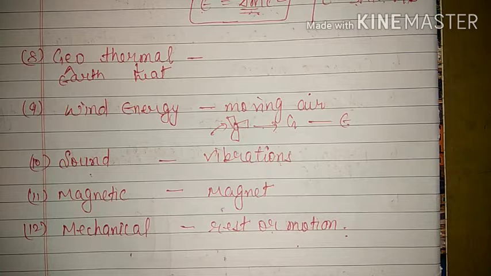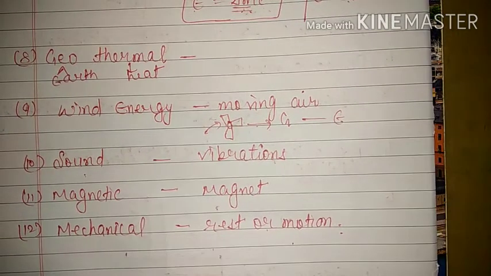Okay, one more thing. The students are asking about the homework. First of all, you have to make a simple one line notebook. No need of making a practical notebook because separately we have a lab manual. So no need of making one more practical notebook. Just purchase a normal one line copy for physics.